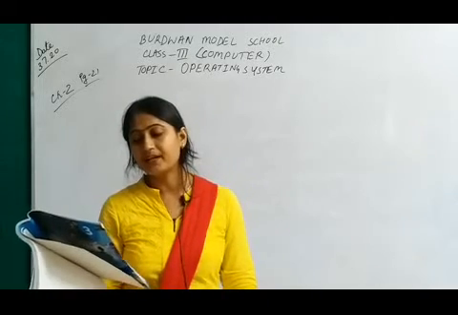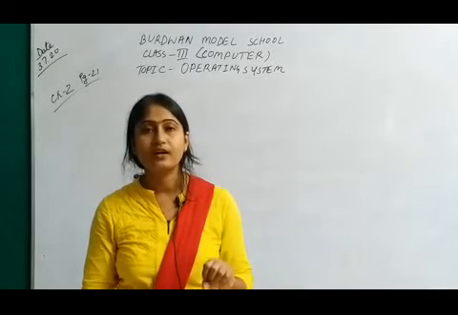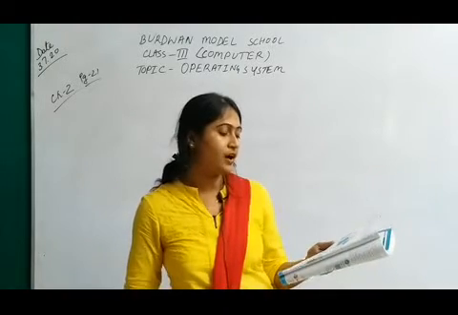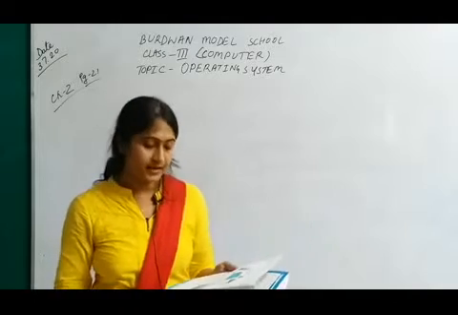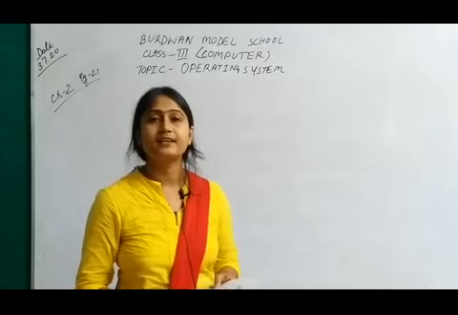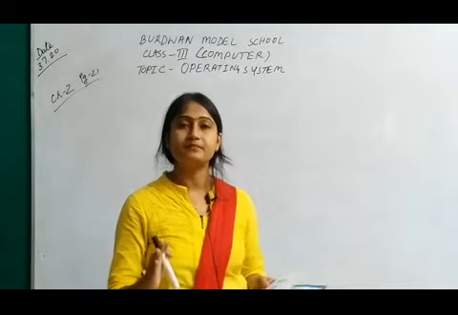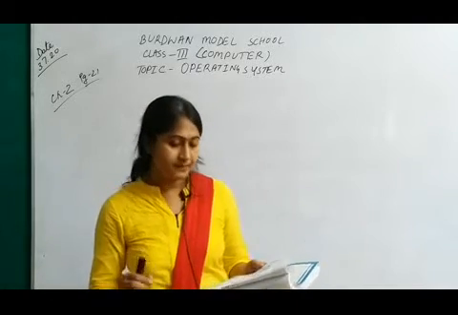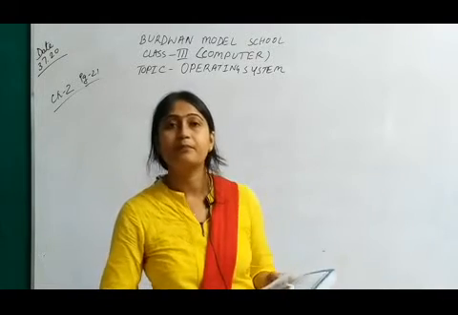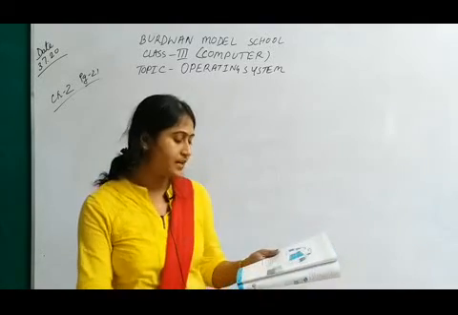The person operating a computer is called a user. Who is using the computer? They are called users. An operating system may allow one or more users at the same time. When at a time only one user uses the computer, that is called a single user operating system. When at the same time the same machine, that means the same CPU, is used by many persons, that is called a multi-user operating system.